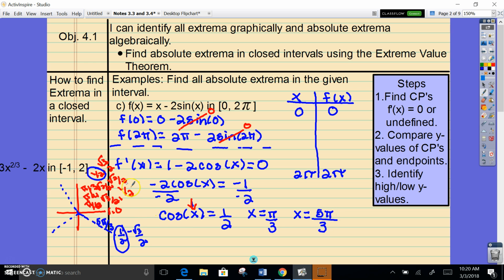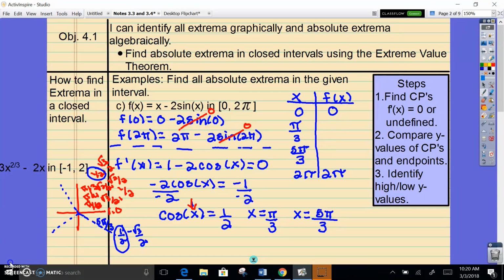Okay, and I can't keep going because if I do, now I'm exceeding my interval. So you can see here that the next iteration of this is going to give me something above 2 pi, and I can't have that. I'm only interested in things between. So I have pi thirds here and 5 pi thirds here. So what I need to do now is to figure out my y values for these.